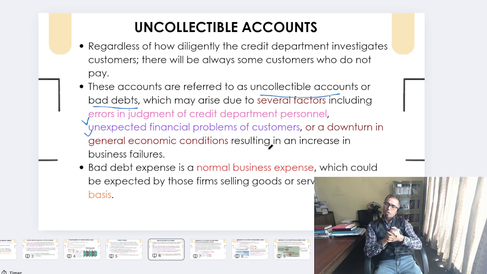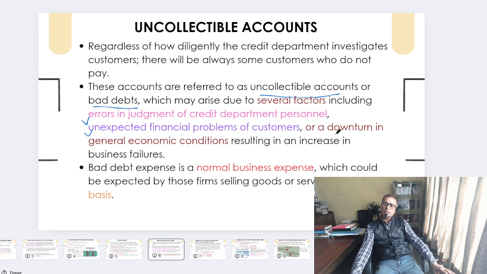Sometimes we do business, but if we don't have good sales revenue, then our cash position may not be good, right? Then we face financial problems. We may not pay the dues on time, and that may be a reason for bad debt, an uncollectible account.